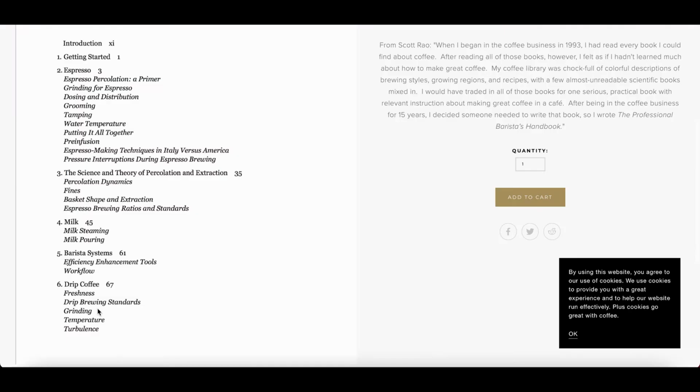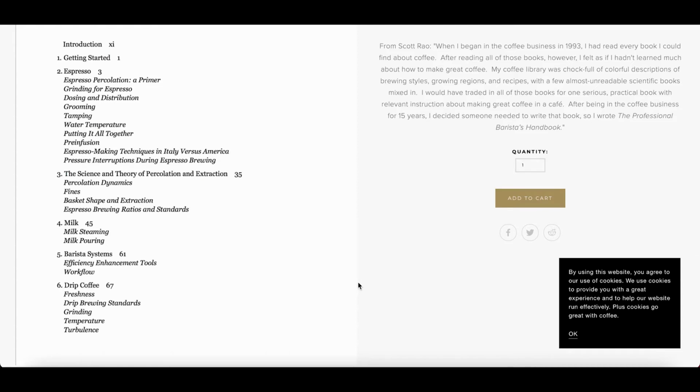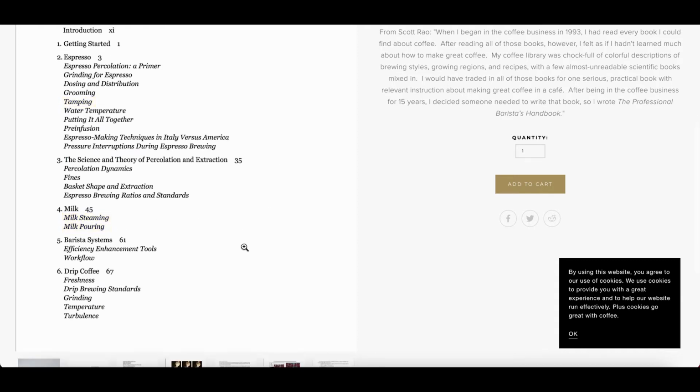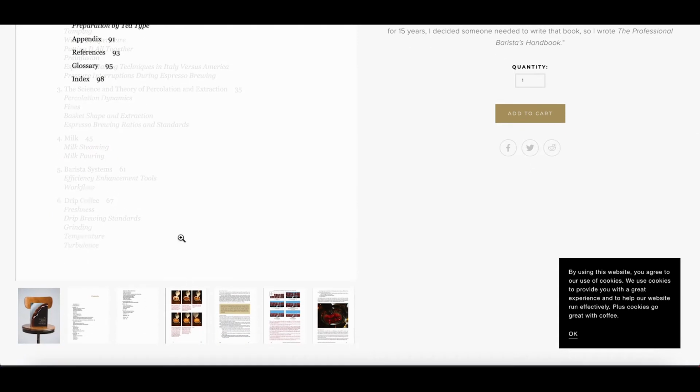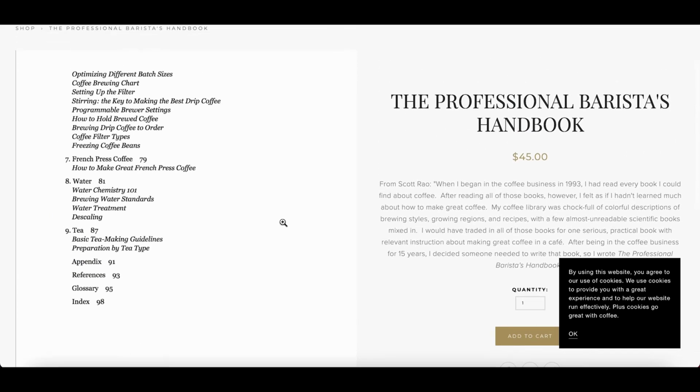From looking at this table of contents, a few ideas come to mind for me that I think could be helpful for us as a course creator around baristas and coffee shop owners in selling more coffee. For example, we might come up with an idea like beginner mistakes when tamping espressos, or the best way to steam and pour milk. We might also think about ideas like common barista workflow mistakes or the best barista workflow. Lastly, we might come up with an idea like how to make a memorable French press coffee.